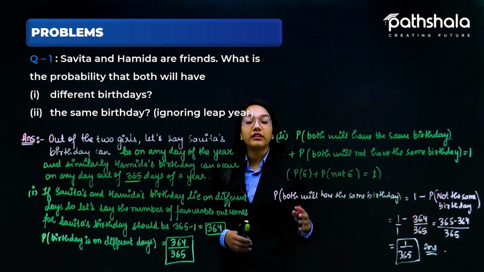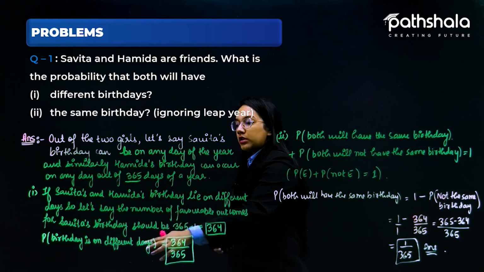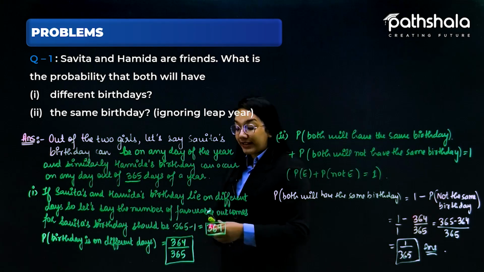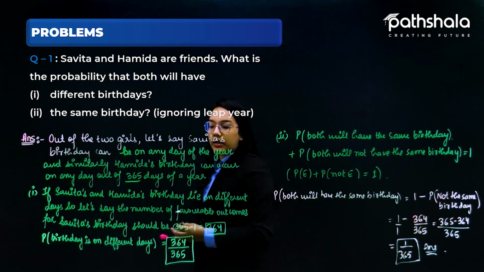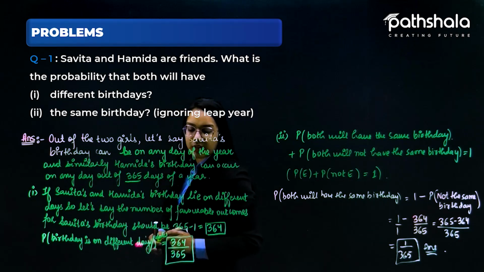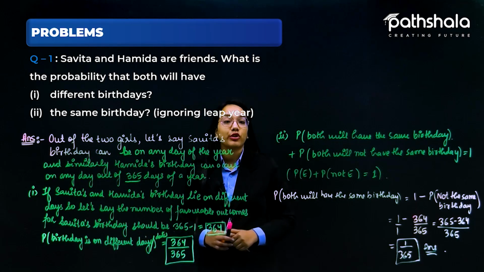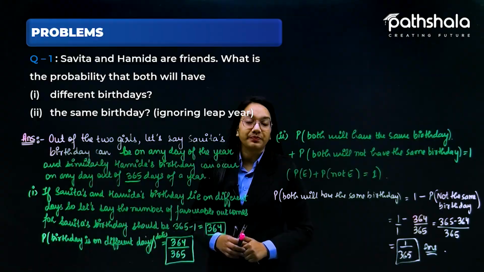And if both have different birthdays, meaning their birthdays lie on different dates, I will write dates here, not days, so this is 364 by 365. This is the answer for the very first question.